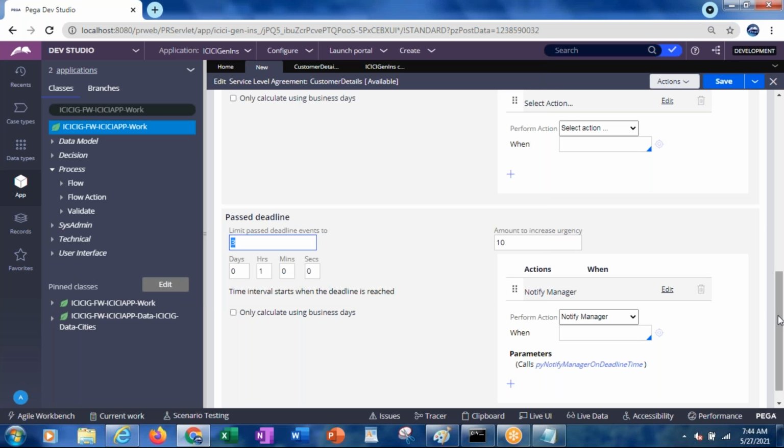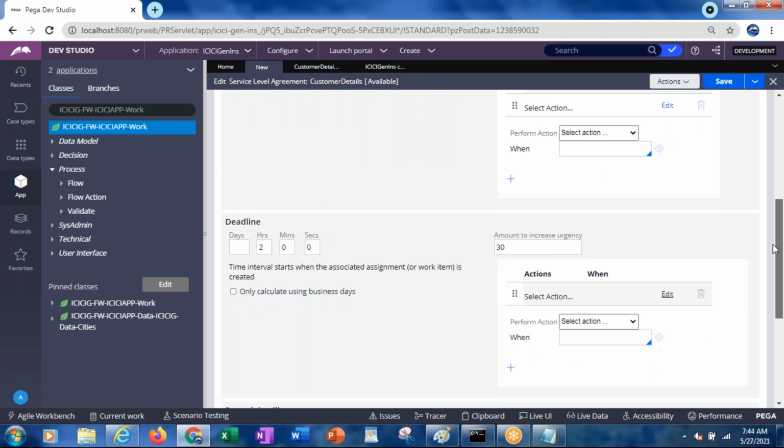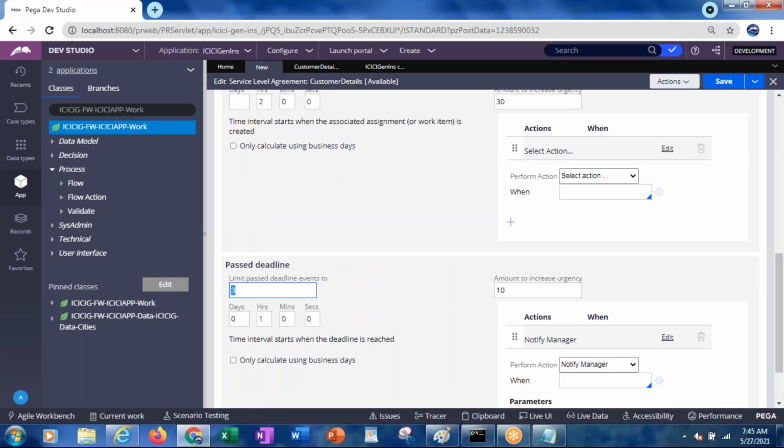So goal once, and then deadline once. Okay, deadline once, but the past deadline you can perform as many times as you want by specifying that number here.